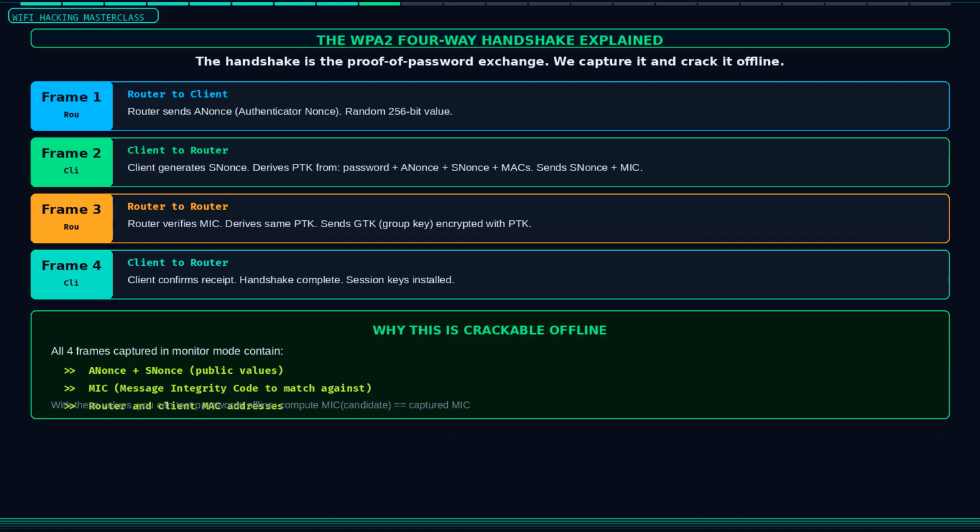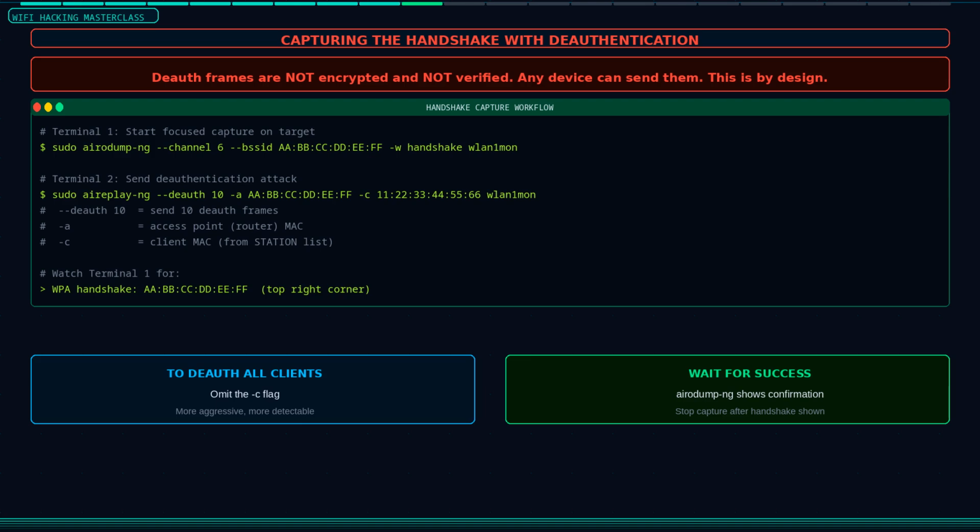You need the client to authenticate or re-authenticate to capture this handshake. That is where the deauthentication attack comes in. You have airodump-ng running, focused on your target channel and BSSID, writing to a capture file.